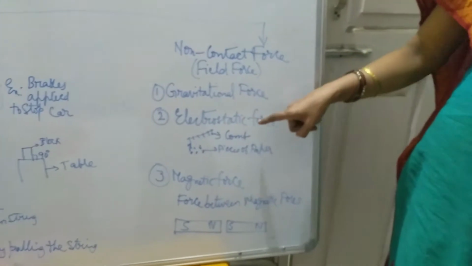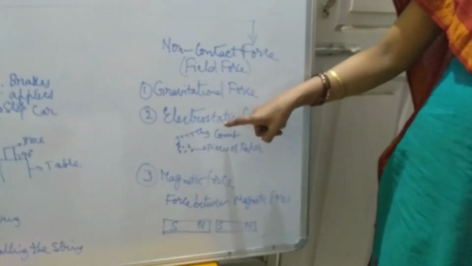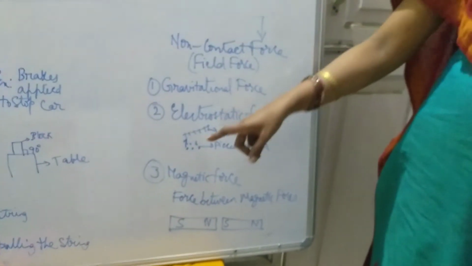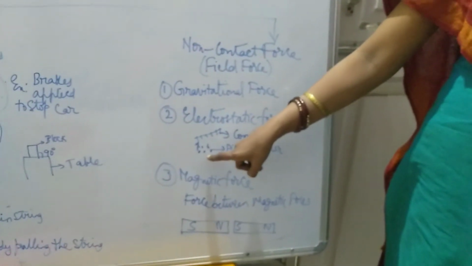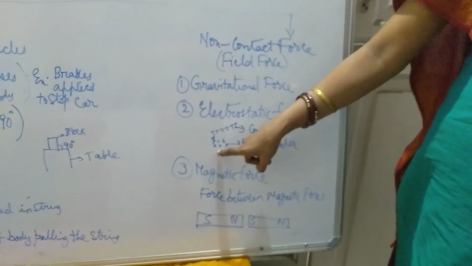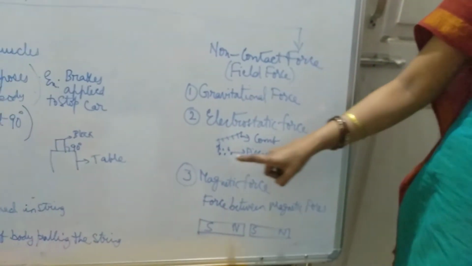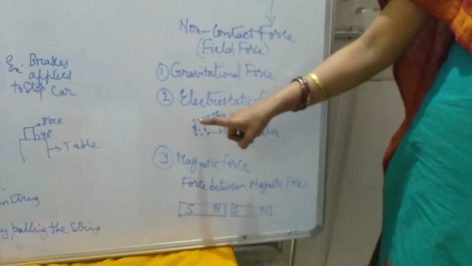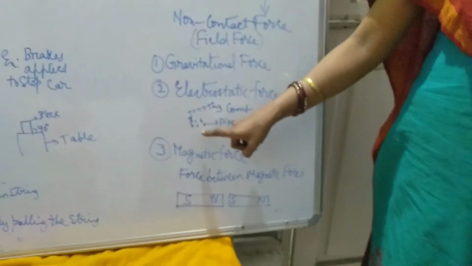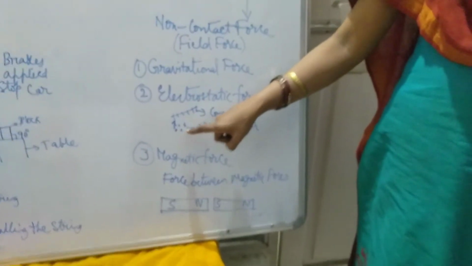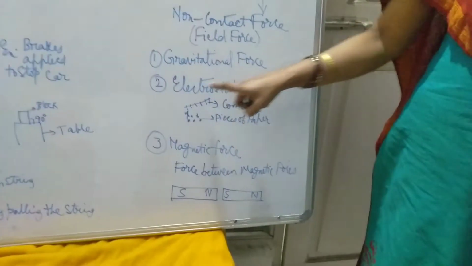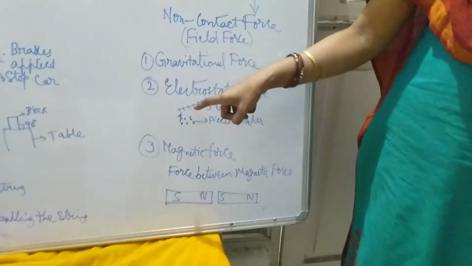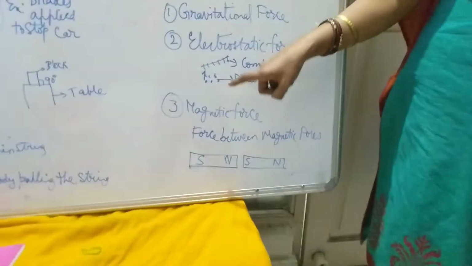Second category is electrostatic force. That means the force produced by charges. For example, if you take a comb and rub it on your dry hair and bring it near tiny pieces of paper, what will happen? These pieces of paper will get attracted towards the comb. That means this comb is getting charged and that charge is attracting these tiny pieces of paper. This is the second category, electrostatic force. Static electricity is developed on the comb when you rub it on your hair.